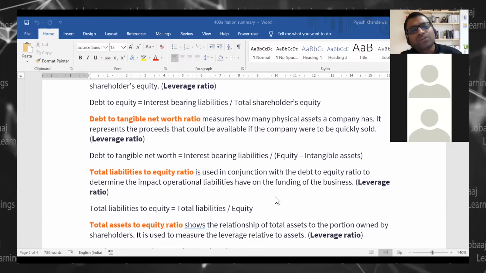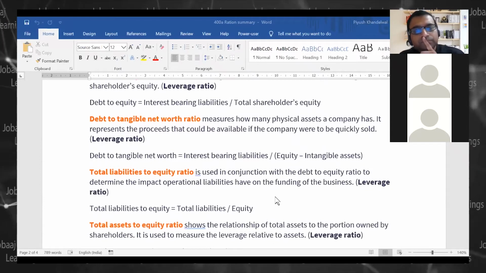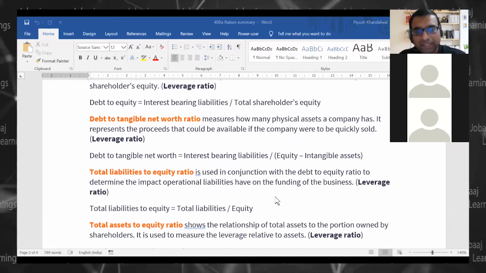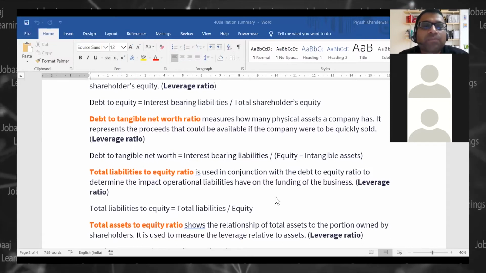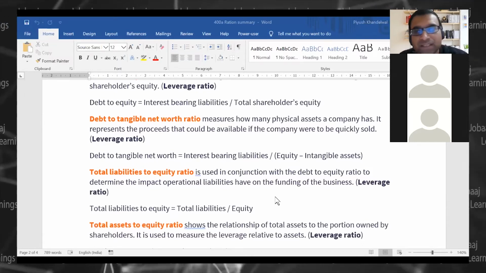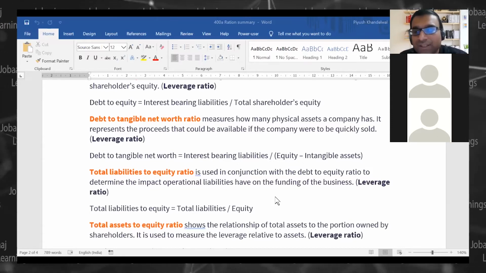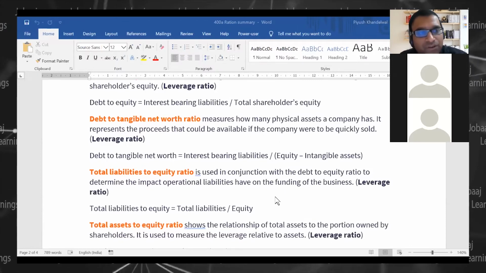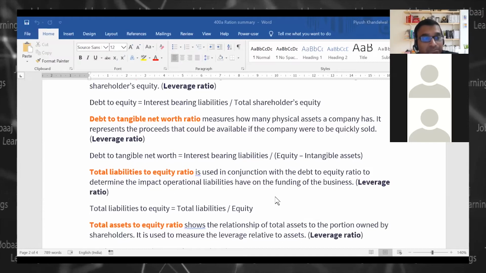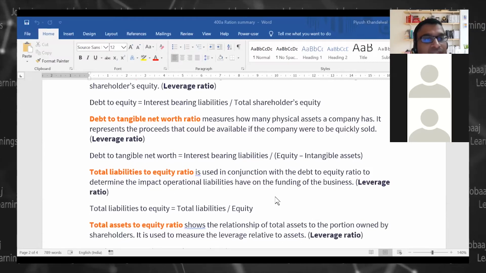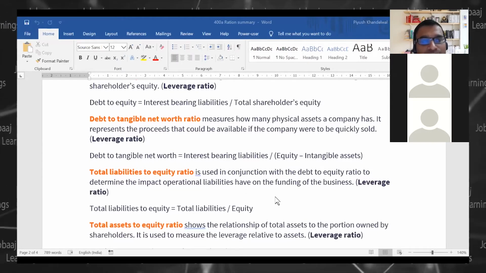So again, we are going through all the ratios, but in an industry or in a scenario, one ratio can become more important than other ratios. So please keep in mind, we are reading these ratios. In these couple of weeks we will try to read as much as possible about the numbers, about the trends, so that you would be aware of how to use which ratio, where to use.